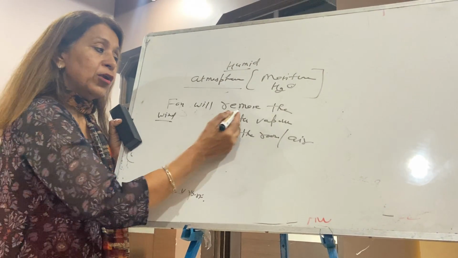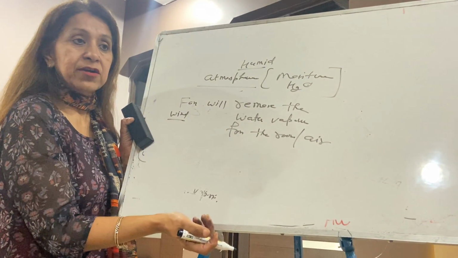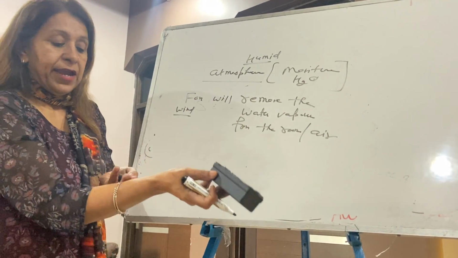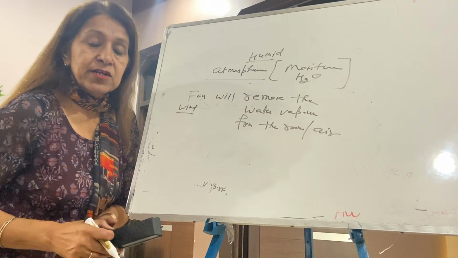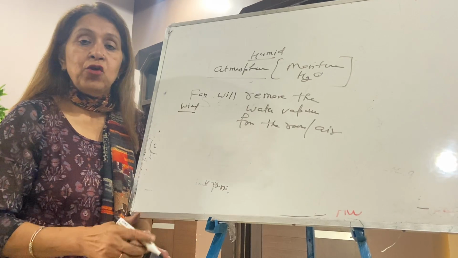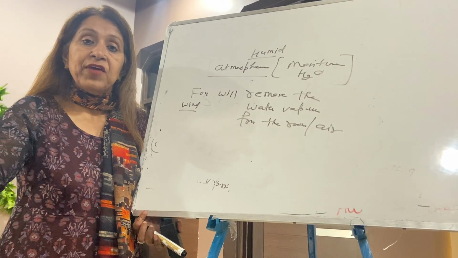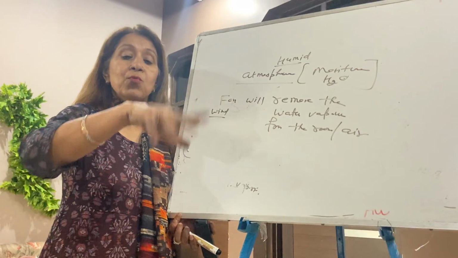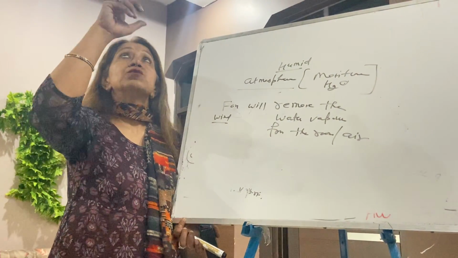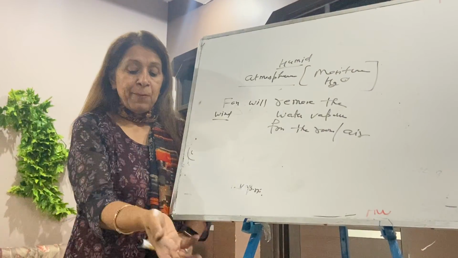When the water vapor is removed from the room, from the air, evaporation starts, and during evaporation, cooling results. That's the reason on a humid day, when your body is full of sweat and you come inside the room, you switch on the fan. The moment you switch on the fan, it removes the water vapor from your room, and then evaporation starts.